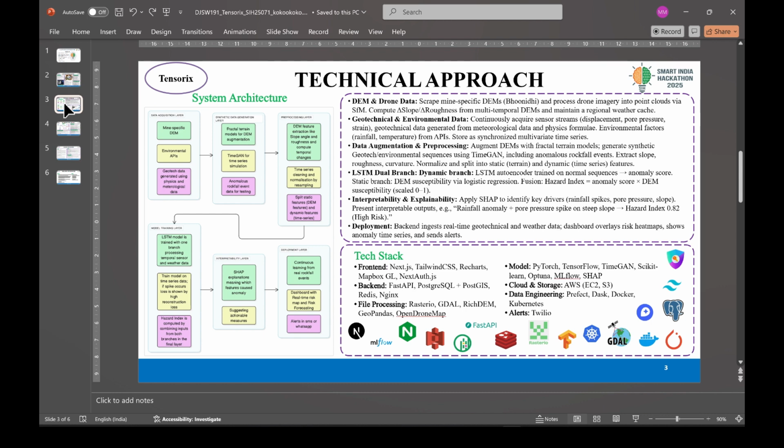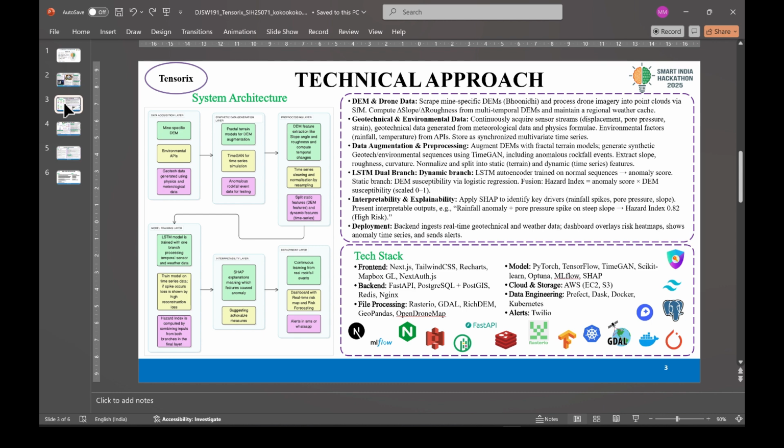All this data flows into a dual branch AI model. The static branch checks terrain susceptibility and the dynamic branch, which is the LSTM branch, checks changing conditions. Together, they generate a hazard index up to 24 hours in advance. Our tech stack includes Next.js and Tailwind for the dashboard, FastAPI and PostgreSQL for the backend, PyTorch and TensorFlow for modeling, and SHAP explainability, deployed on AWS with Docker and Kubernetes. And last but not the least, we use Twilio to handle real-time alerts.